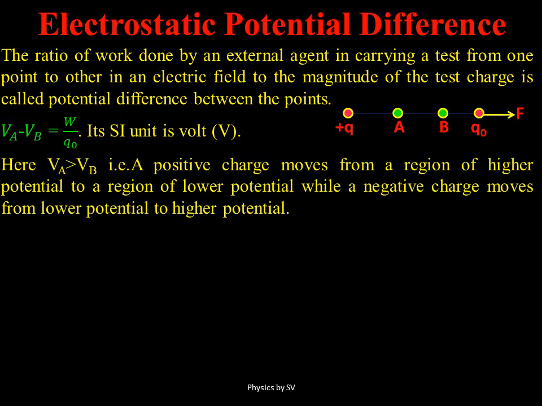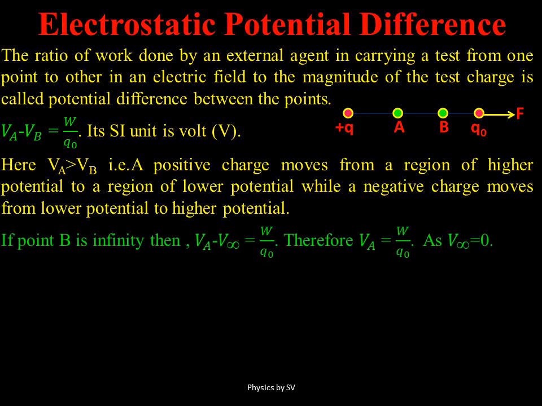Here, the potential at point A is greater than potential at point B, because the potential due to a charge is again inversely proportional to the distance from that charge. Higher the distance, lower the potential. So here VA minus VB will be a positive quantity, whereas VB minus VA will be a negative quantity in case your source charge is a positive charge and your test charge is also a positive charge. Whereas results may vary when the source charge and the test charge have different signs.